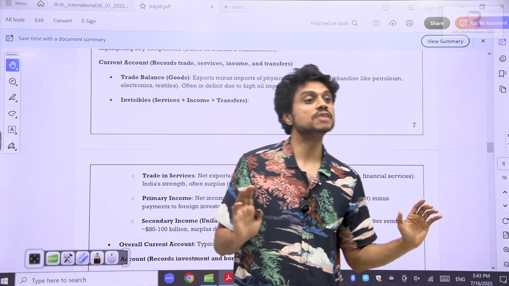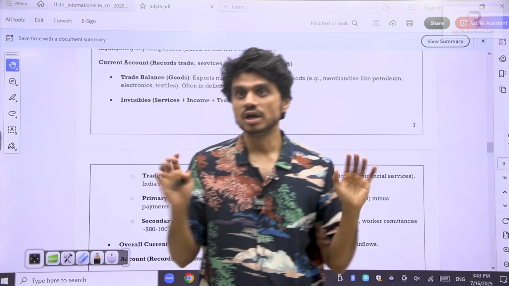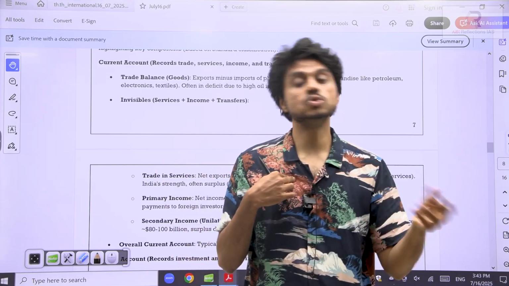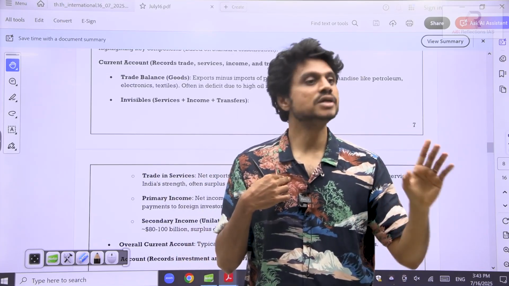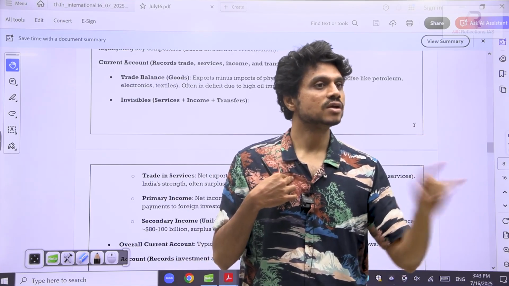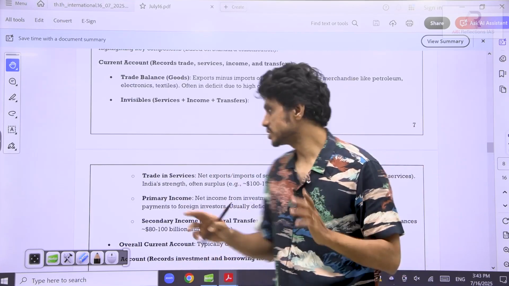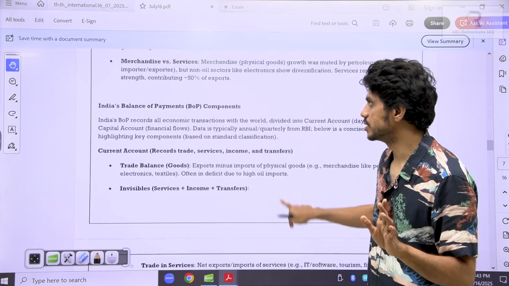So now we are talking about this because we have increased our service exports, and our total exports are somewhere around $850 billion. Again, remember this value. Our target is to make exports $2 trillion. Currently, it is at $850 billion. So we need to remember some facts. That's the reason I have picked up this topic.